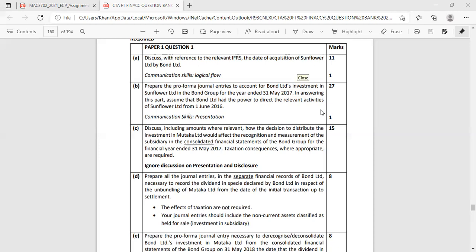Just before we end, you do change in ownership, you do associate, you do joint arrangements, you do consolidation, you do pro formas. Do you do balance sheet, income statement, change in equity statement? Yes, we do, those basic ones. I just need to make sure, because obviously there are different types of questions, and I need to select the correct one. So I can choose anyone basically. Okay, then I'll see you guys next week.